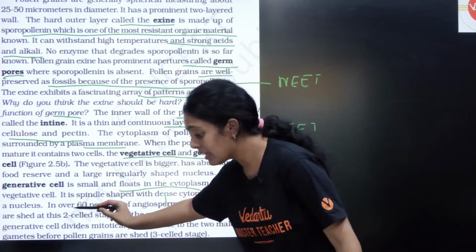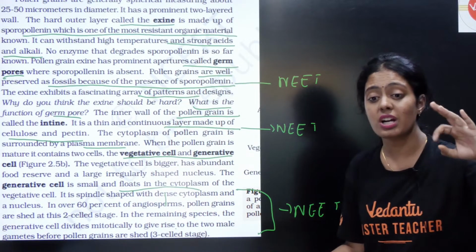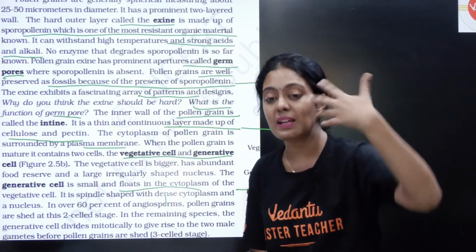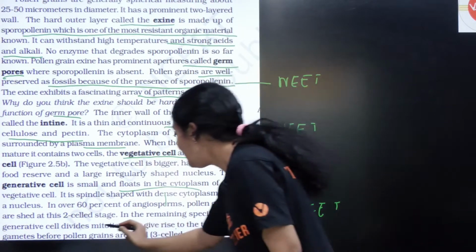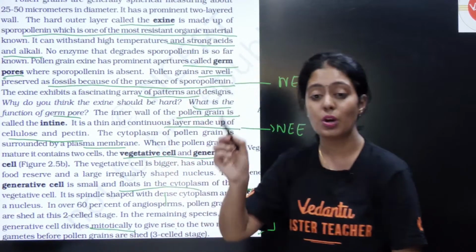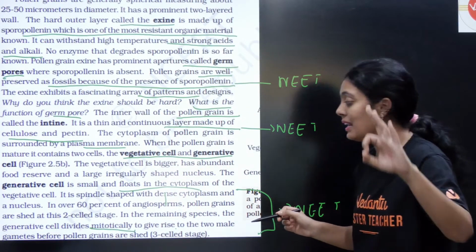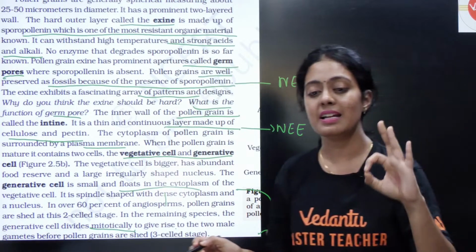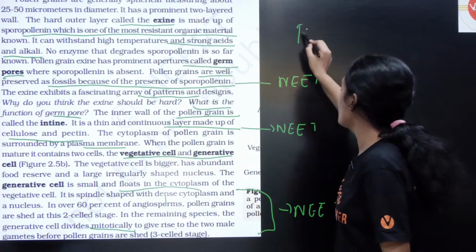So what happens here? In over 60% of angiosperms, pollen grains are shed at the 2-cell stage. In the remaining species, the generative cell divides mitotically to give rise to 2 male gametes before pollen grains are shed, at the 3-cell stage. This is very important, and a possible question. So, this is all about the pollen grain.